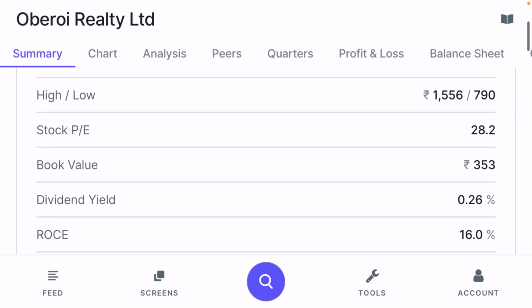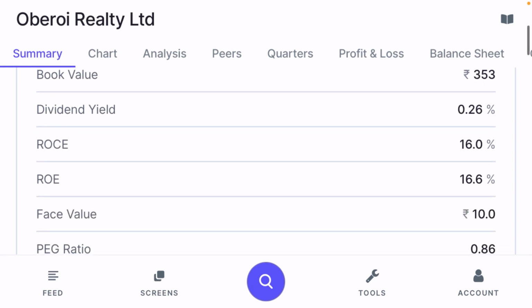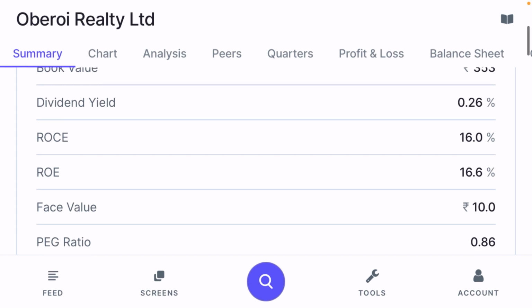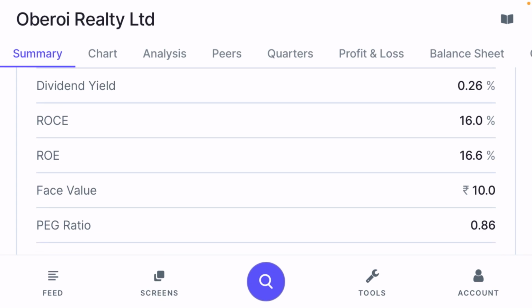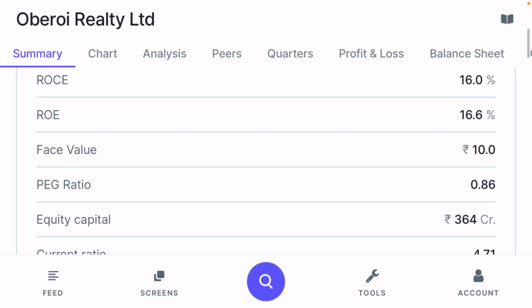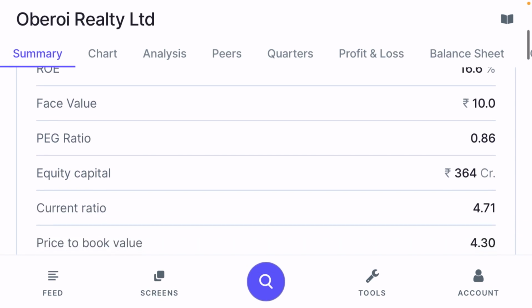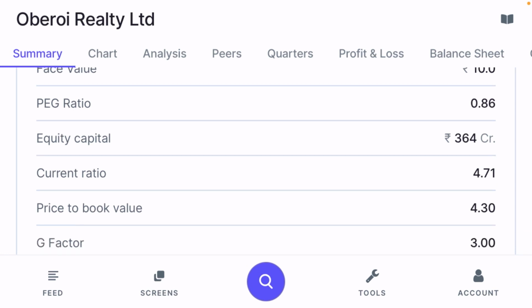Now book value is 353, dividend yield 0.26, return on capital employed of this stock is 16% and return on equity is 16.6%. These two factors have increased in the last few years and months. Face value of this stock is 10, PEG ratio is 0.86. Whenever you see a PEG ratio less than 1, it is considered a good indicator for the stock. Equity capital is 364 crore, which is also very consistent in the last few years. We can discuss this in an upcoming session.